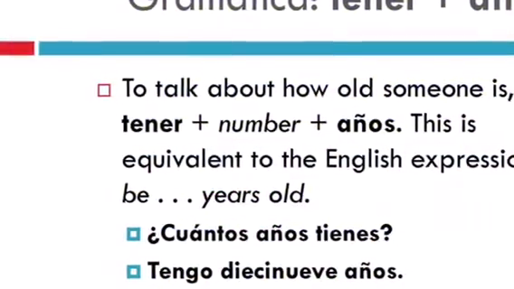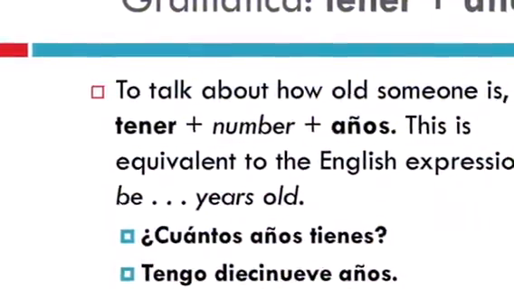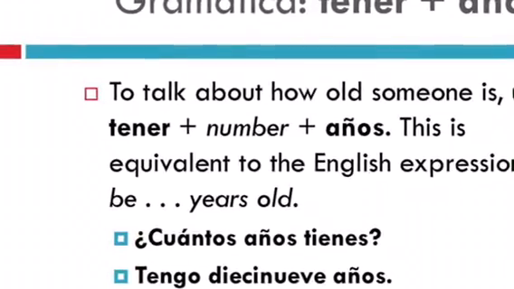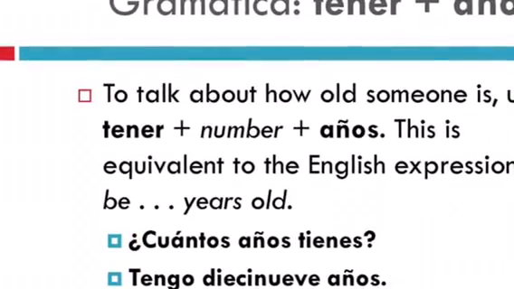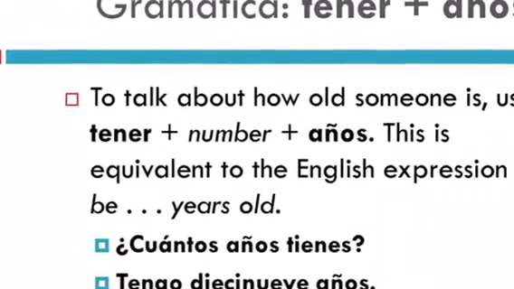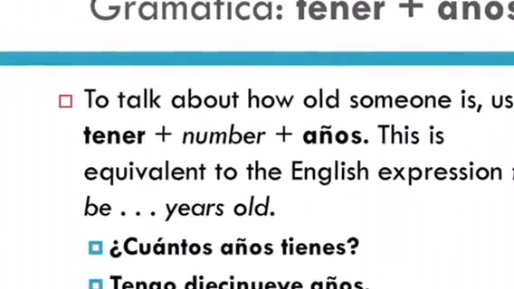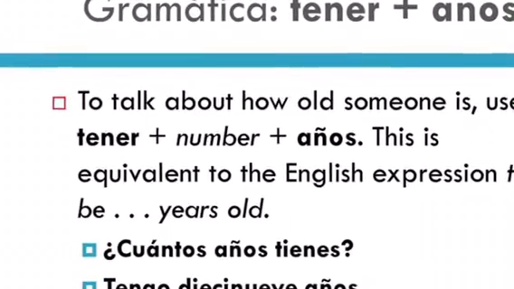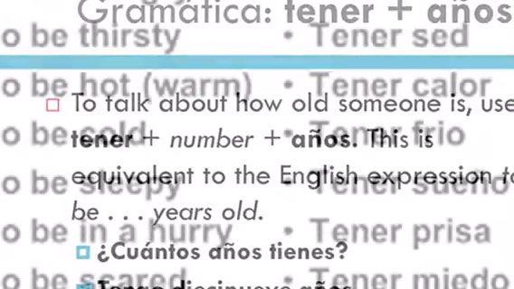There is then another formula called tener plus number plus años. This describes how old somebody is, and as follows, you have to use a conjugated form of tener, use any number describing somebody's age, then use the word años at the end.